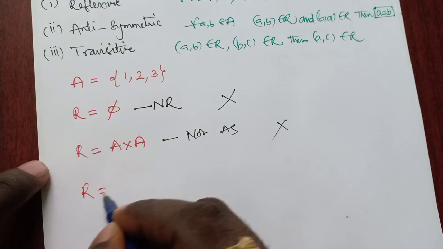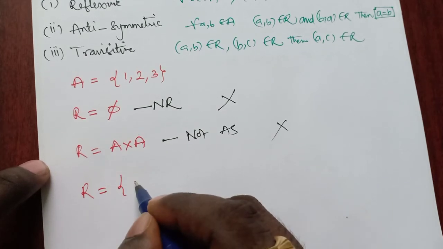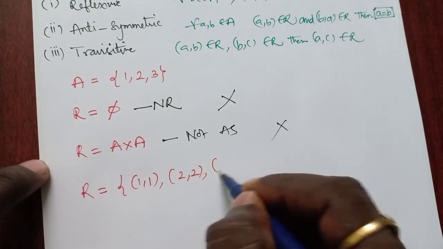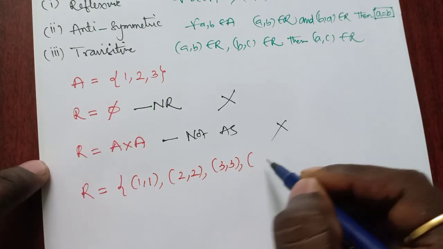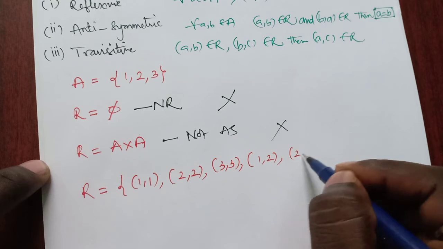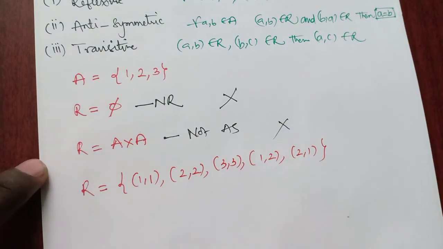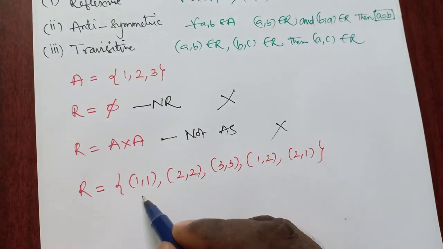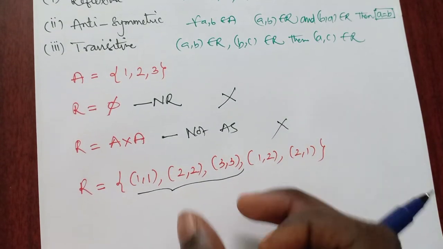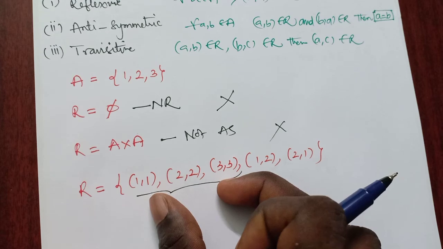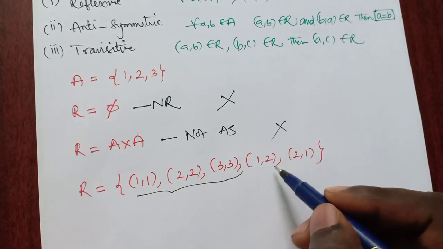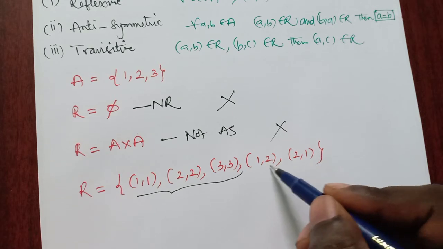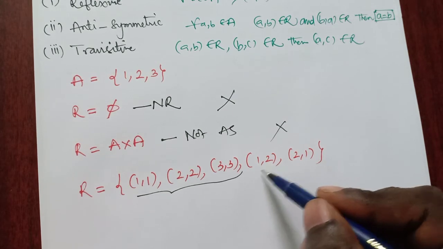Then R equal to, suppose, 1 comma 1, 2 comma 2, 3 comma 3, 1 comma 2, 2 comma 1. See it now: 1, 1, 2, 2, 3, 3. So clearly it is reflexive. Now 1 comma 2 is there and 2 comma 1 also is there. So interchanging 1, 2 gives 2, 1, so it is symmetric.